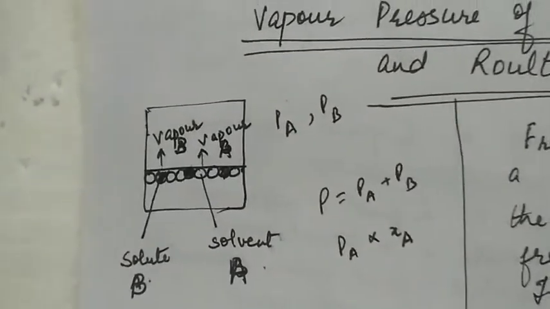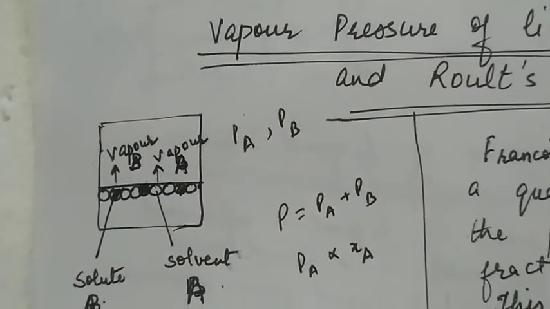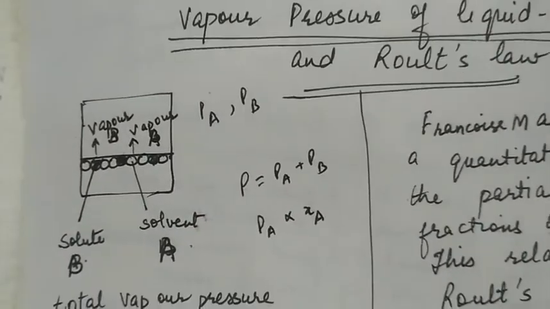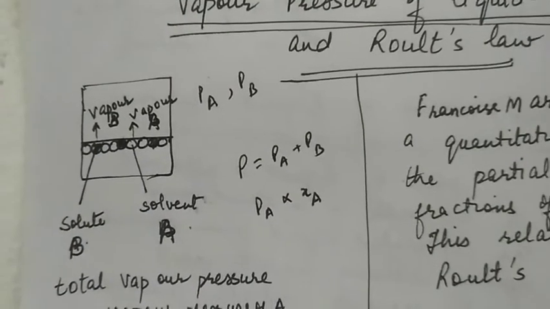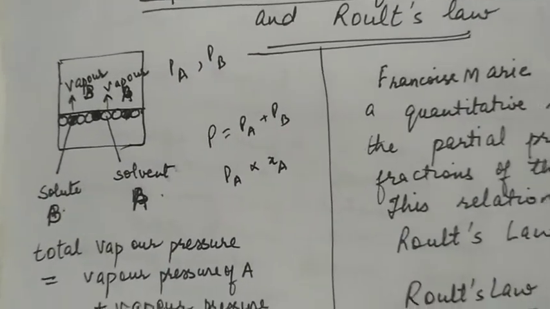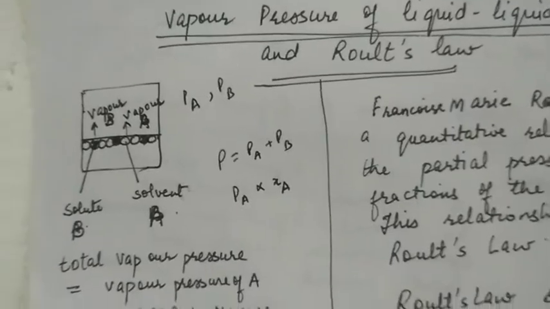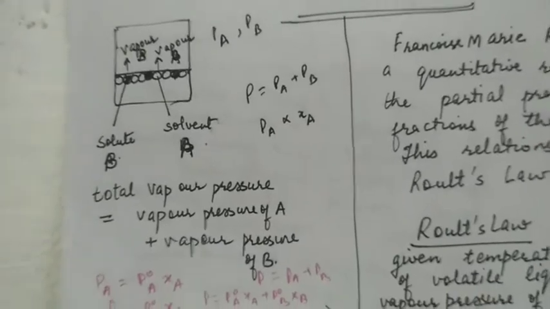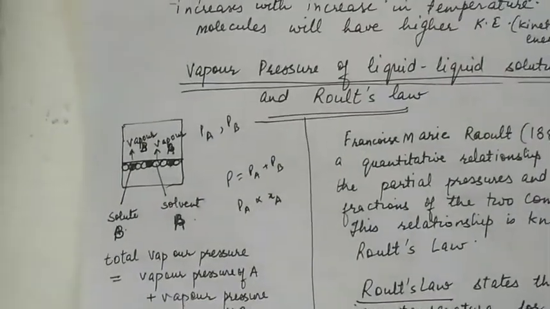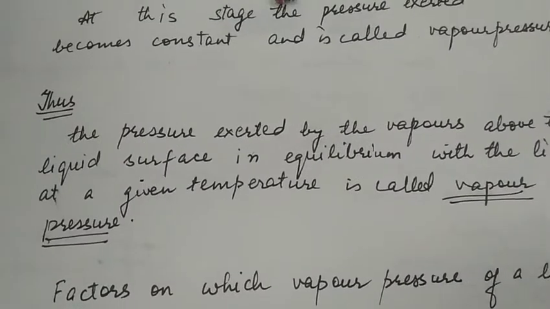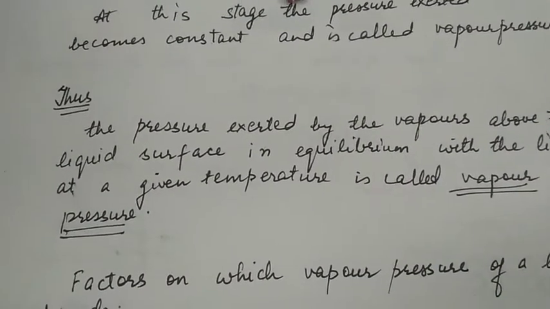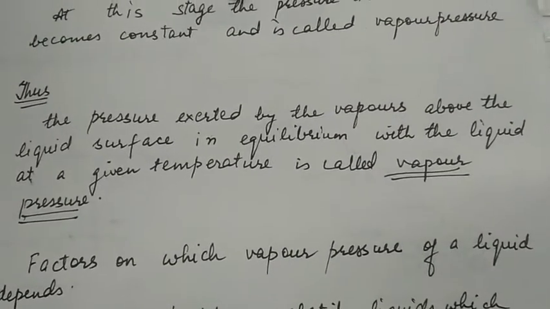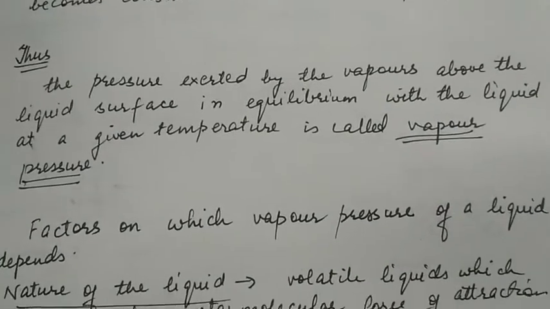Initially, the vaporization rate is greater than the condensation rate, but a stage comes when evaporation and condensation rates become equal to each other. At this stage, the pressure exerted by the vapors above the liquid surface becomes constant and an equilibrium is established. So, the pressure exerted by the vapors above the liquid surface in equilibrium with the liquid at a given temperature is called vapor pressure.